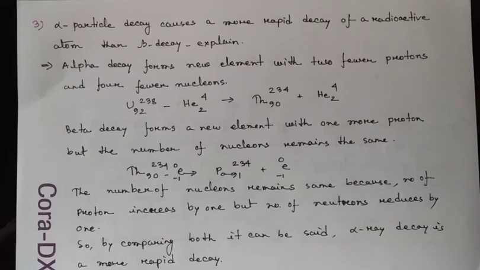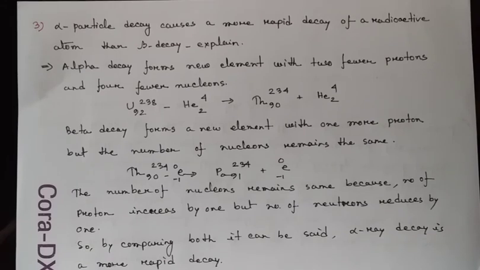So by comparing both, we can say that alpha ray decay is more rapid, the energy emission in alpha ray is more than in beta ray. That means the ultimate change in atomic number is more in alpha ray than beta ray.